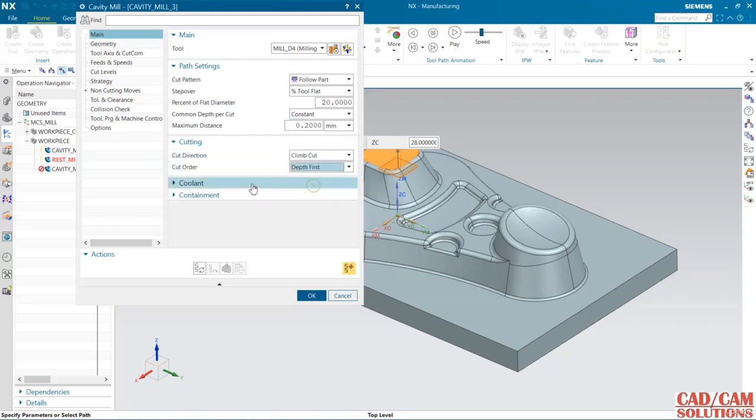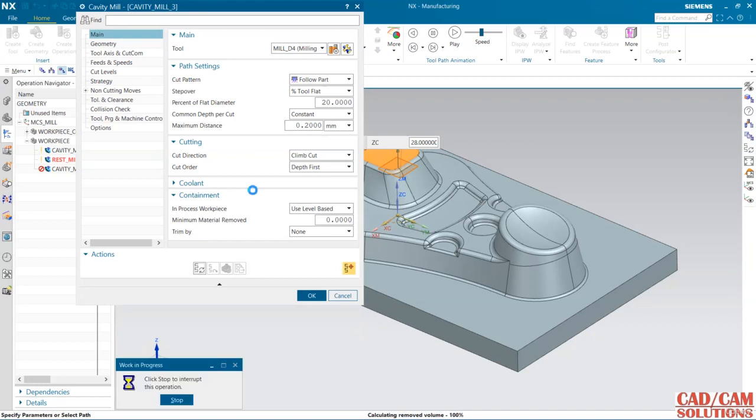change it to depth, and here in containment, if you change in process workpiece from none to use level based, it will automatically convert to the rest mill. See, if I am using use level based, what result will come?